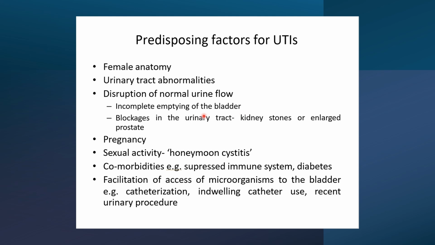That can predispose. Pregnancy, because of the added weight that can compress the ureters. Very, very common. Sexual activity, as we'll see also. Saprophyticus being a very common cause in sexual activity, calling it the honeymoon cystitis, because of sexually transmitted infections that could reach the urethra because of the contact. And obviously other comorbidities, being immunocompromised, can easily facilitate an environment for the microorganisms to attack.